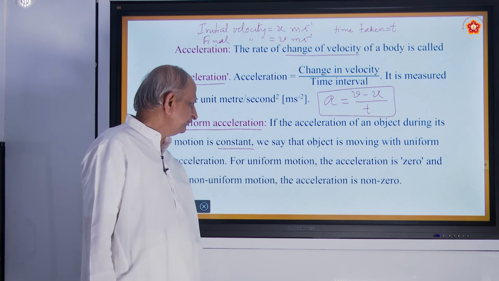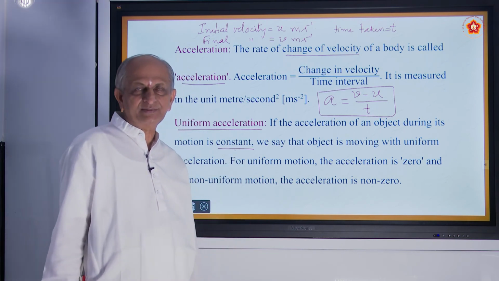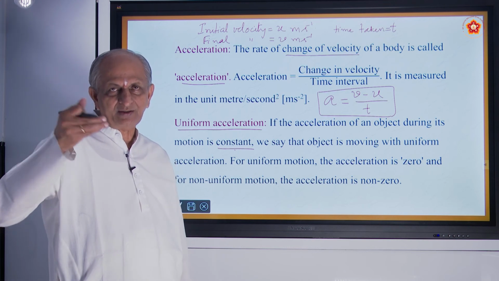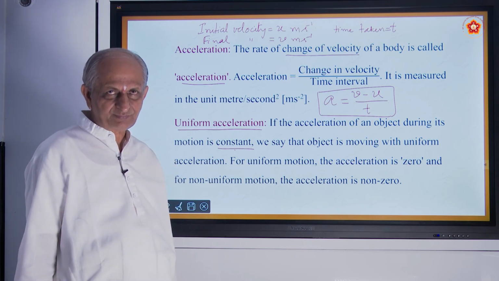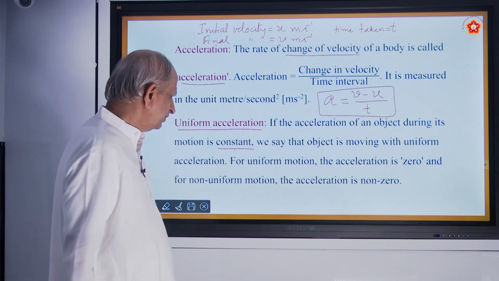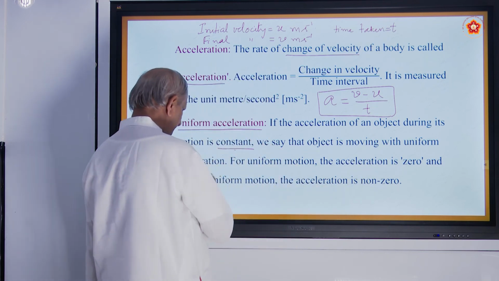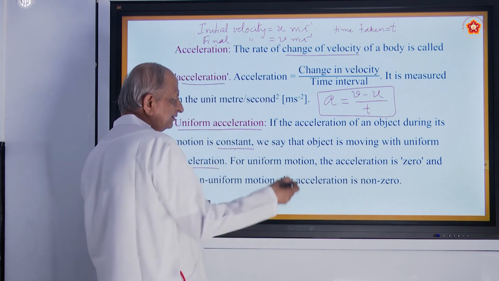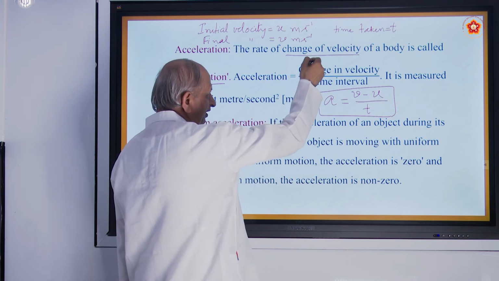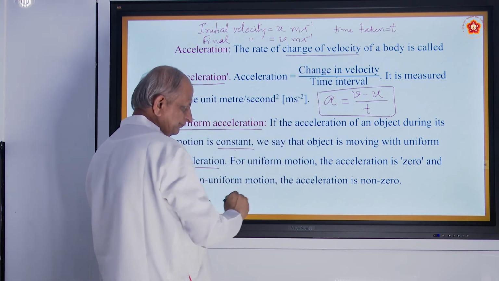Anyway, it becomes constant when there are no other obstacles for the train, no other signals, no other train passing by, and so on. So we say that the object is moving with uniform acceleration. Means what? The change in velocity will be the same. There are no ups and downs.